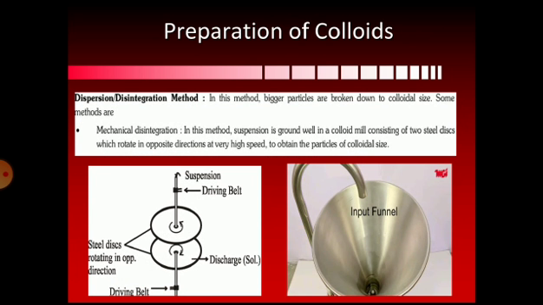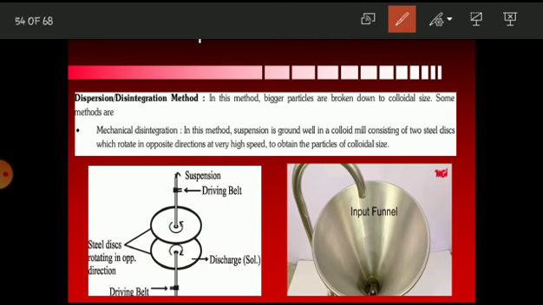So the method is mechanical disintegration. The mechanical disintegration method involves the suspension being ground well in a colloidal mill consisting of two steel discs which rotate in opposite directions at a very high speed to obtain particles of colloidal size.